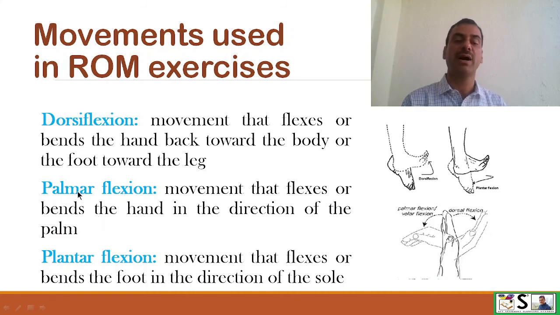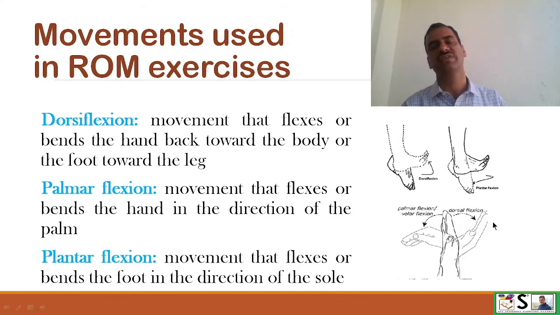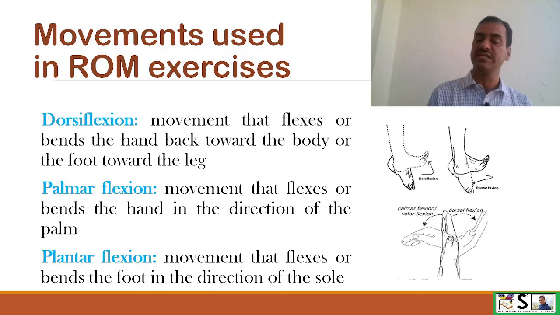For the opposite of dorsiflexion, there are two separate terms for hand and leg. For the hand, it is palmar flexion, the movement that flexes or bends the hand in the direction of the palm. Here this is palmar flexion, this is dorsiflexion. And in the leg this is dorsiflexion and this is plantar flexion. So what is plantar flexion? Movement that flexes or bends the foot in the direction of the sole is called plantar flexion.